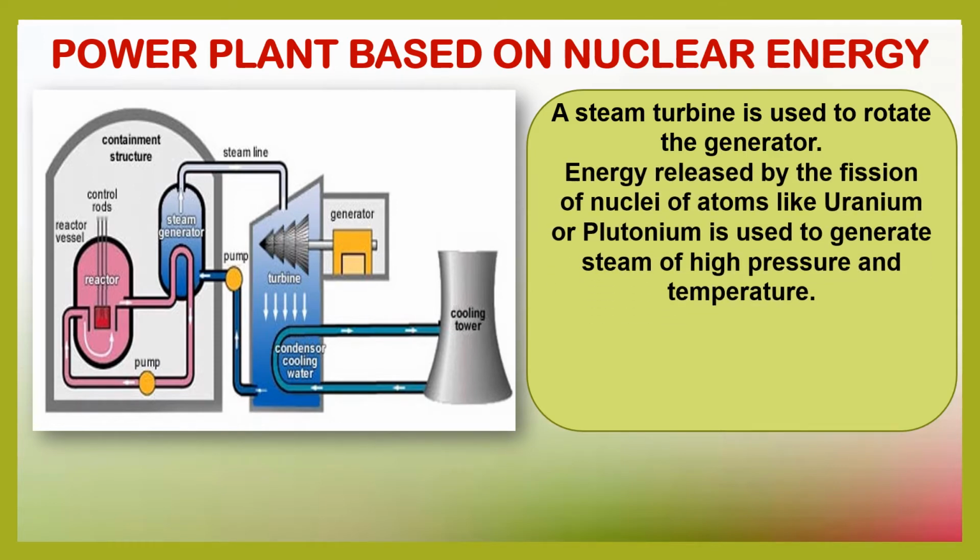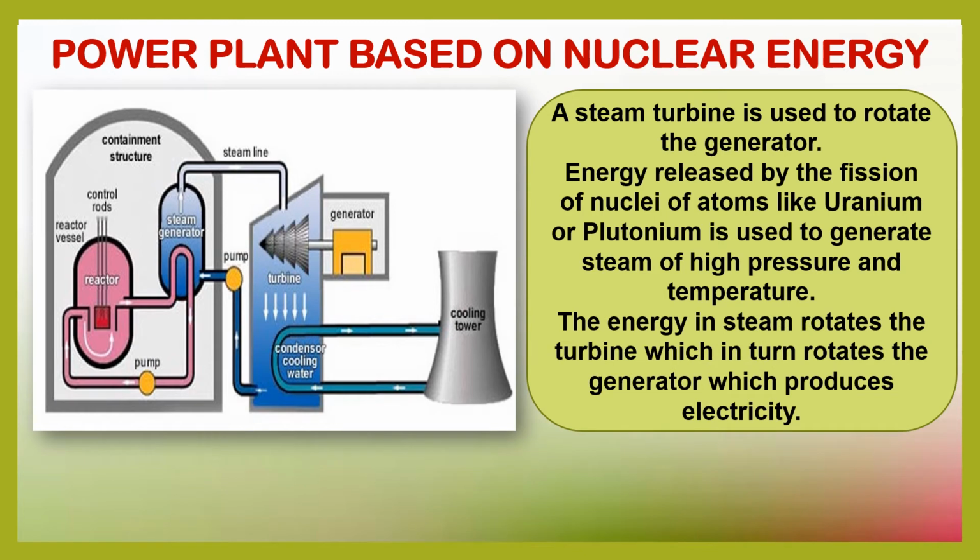Energy released by the fission of nuclei of atoms like uranium or plutonium, which are radioactive, is used to generate steam of high pressure and temperature. So instead of coal, we are now using energy released by the fission, or the separation, of nuclei of atoms of radioactive elements. The energy in steam rotates the turbine, which in turn rotates the generator, and this produces electricity.